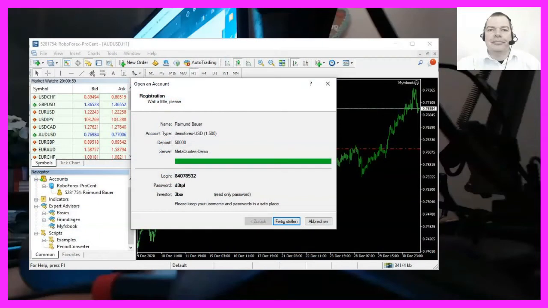In the next screen they show me the login credentials and I can click on the Finish button. Some magic happens in the background and 5 seconds later, the account is already connected to the demo server. It is as easy as that.